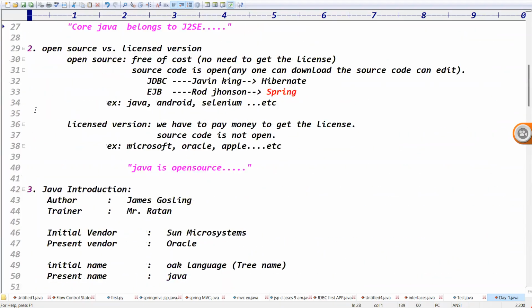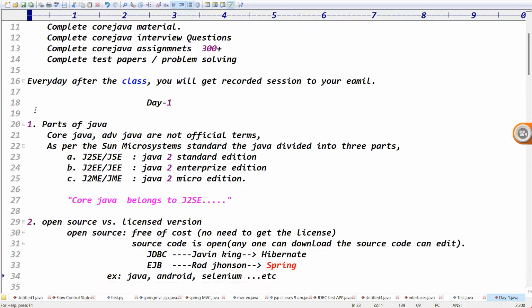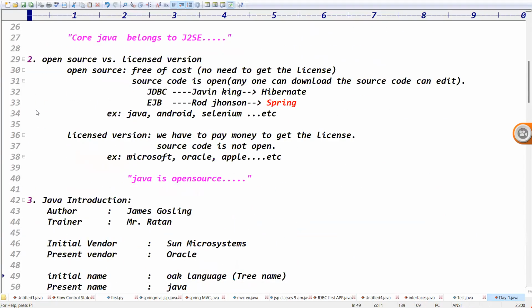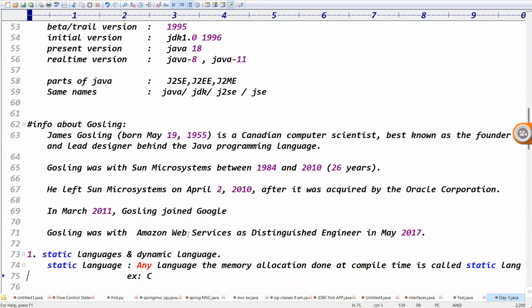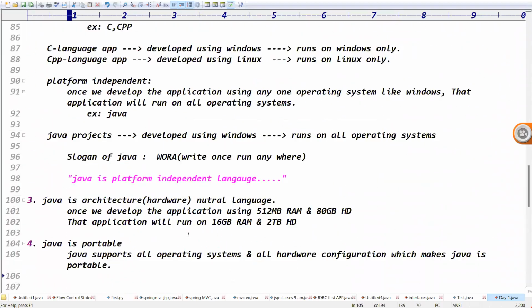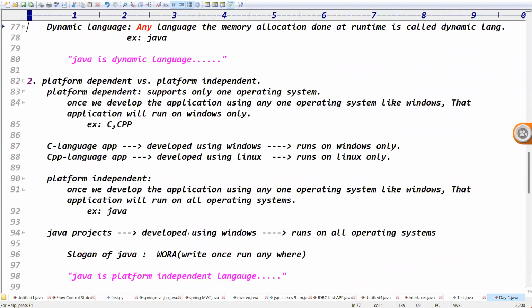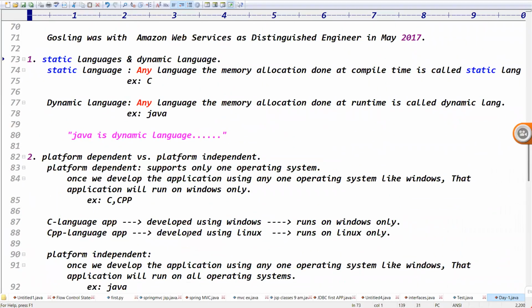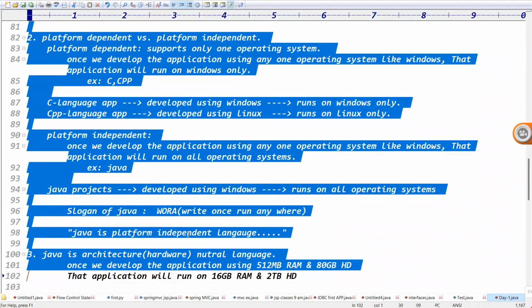So Saturday, Sunday, no class here. So just try to complete the formalities, fee payments, and try to take the required session. Monday onwards, we'll go with both theory and practical parallelly. Every day discussing theory is not good, right? You got the point, right?